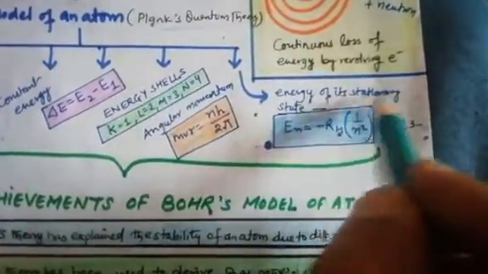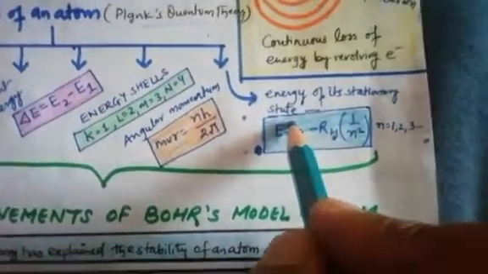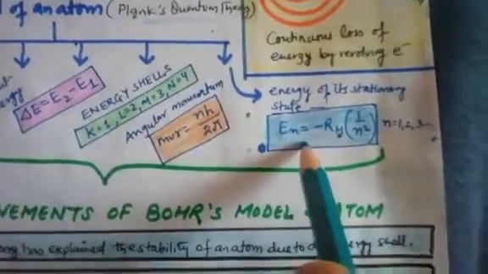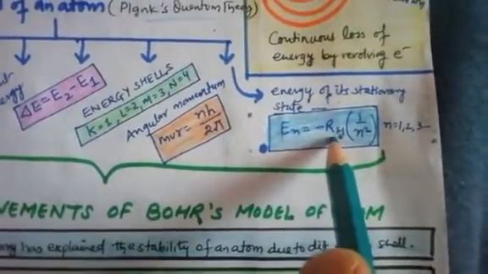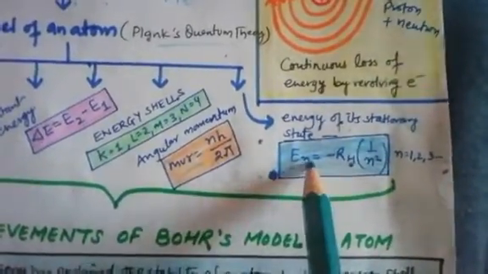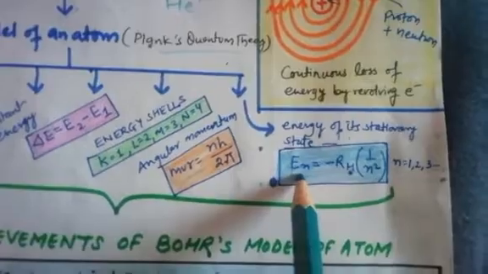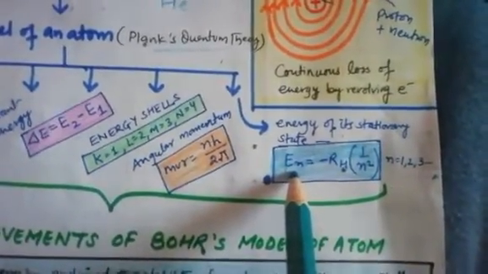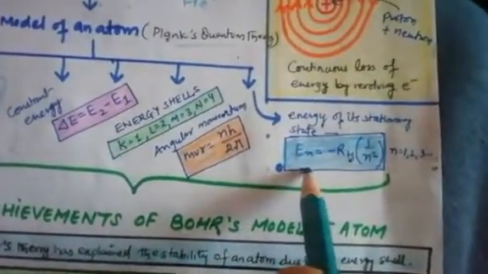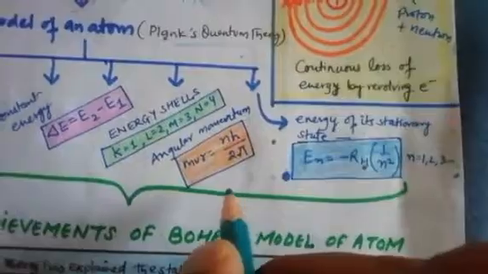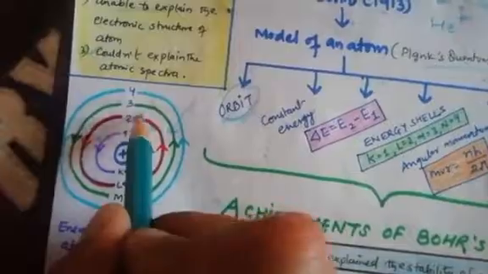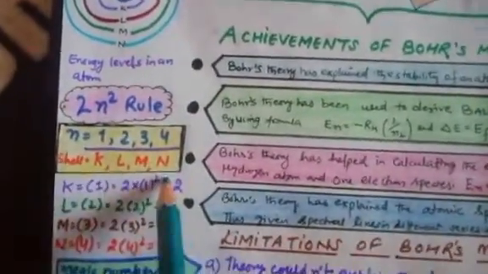Sixth is the energy of its stationary state. It means that an important property of an electron is the energy of its stationary state. It is given by the expression En equals minus RH, where RH is the Rydberg constant, as we have discussed in the atomic spectrum, times 1 upon n squared. By using this formula, we can find out the significance of negative energy for the electron, which will be discussed at a later stage. In this way, with the help of this, we can quantize the electron. We discussed the different lines yesterday. It means that we can quantize and write the different number of atoms.